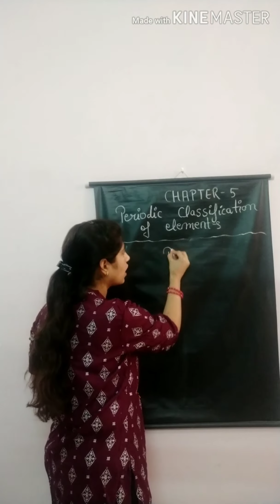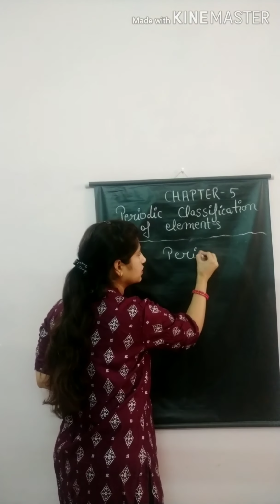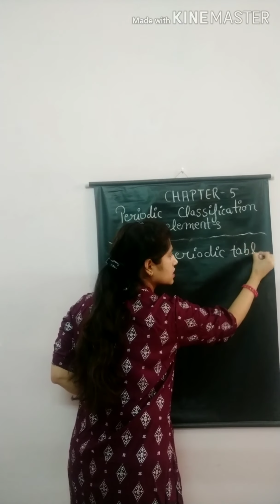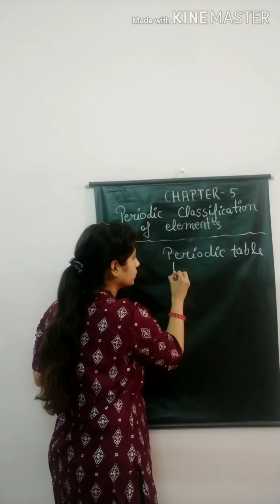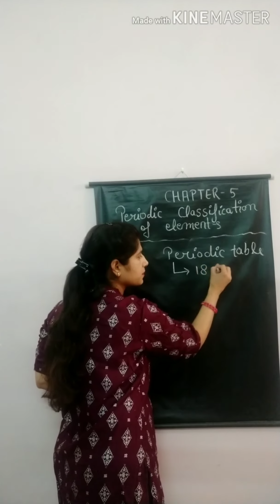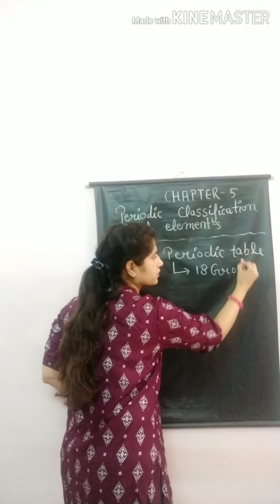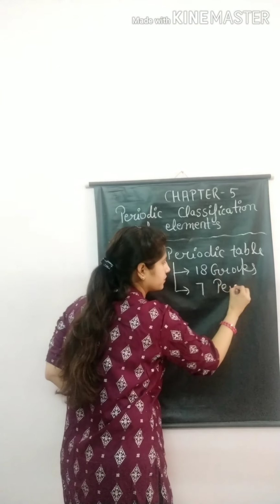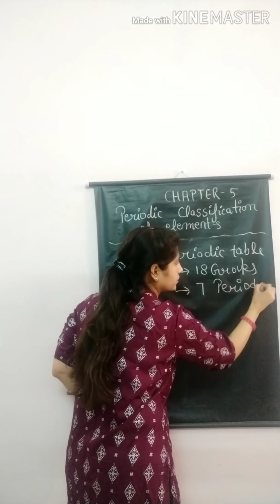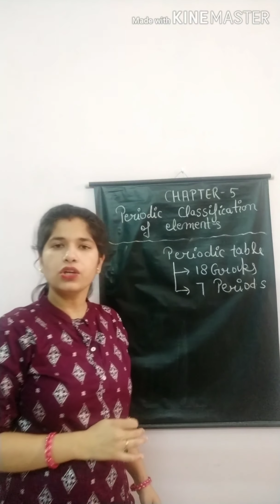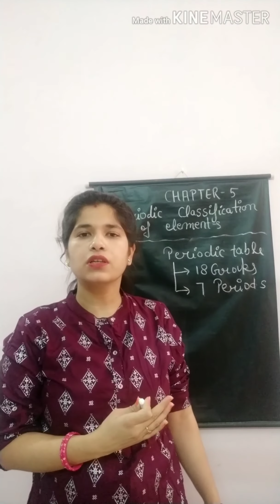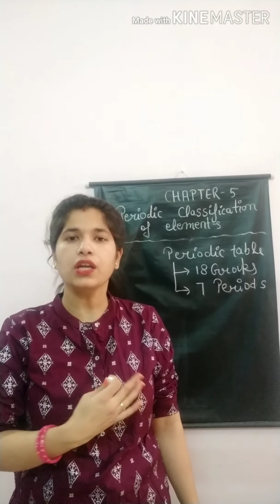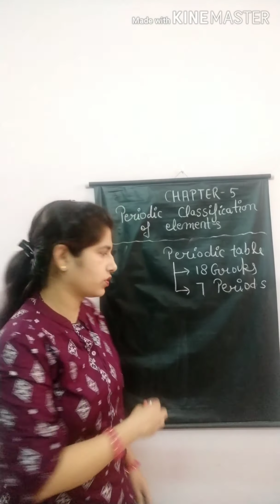Okay, start with the periodic table. The periodic table is divided into 18 groups and 7 periods. These 18 groups and 7 periods are further divided into blocks, that is 4 blocks: S, P, D and F blocks.